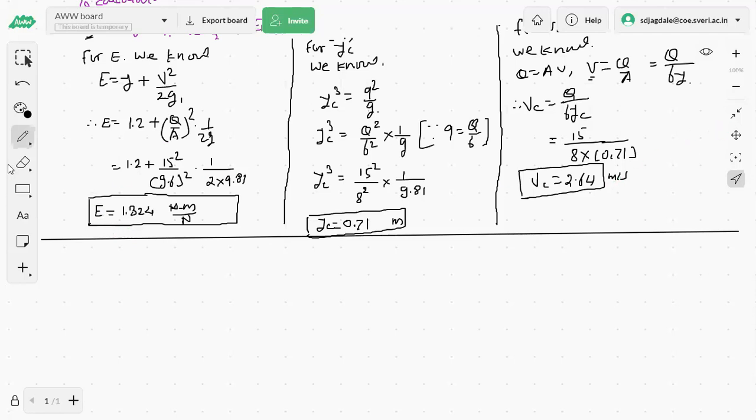E we want to calculate. How to go for Y? Once again, 3 by 2 into YC. No. That will be the condition for the critical discharge, we can say. मॅक्सिमम डिस्चार्ज नाही आपल्याला काढायचा, आपल्याला E मिनिमम काढायचं, मिनिमम स्पेसिफिक एनर्जी काढायची आहे. फॉर E मिनिमम स्पेसिफिक एनर्जी मिनिमम कधी असते रे? When the specific energy used to be a minimum.